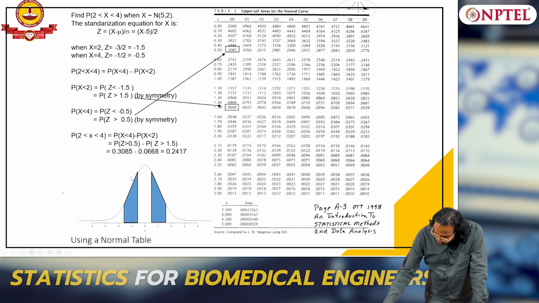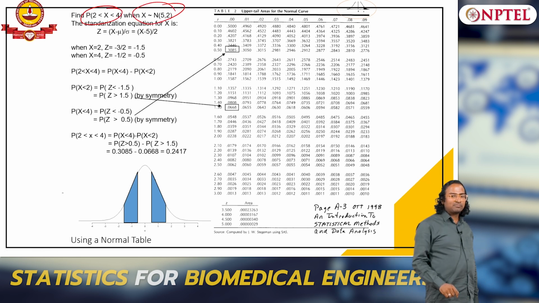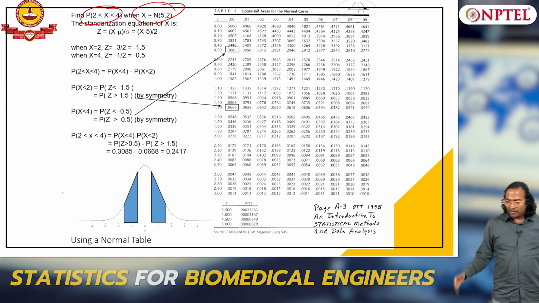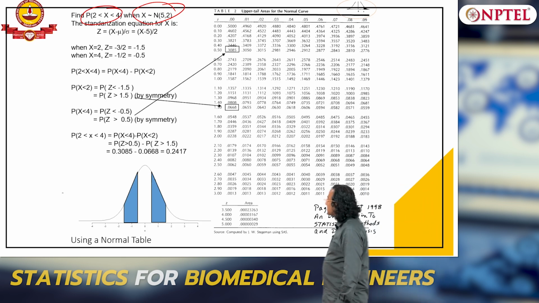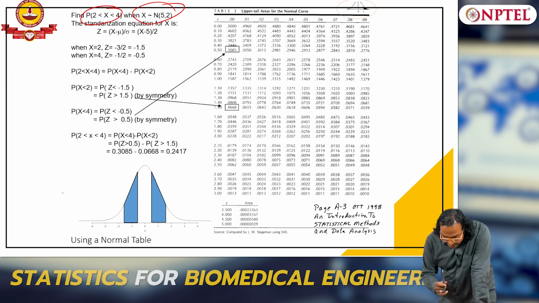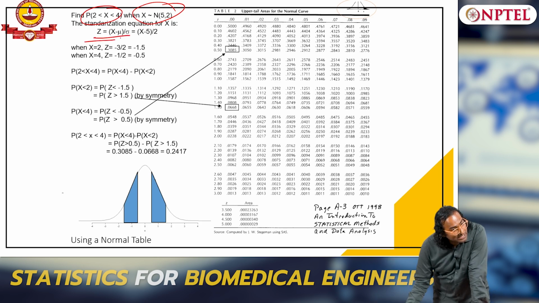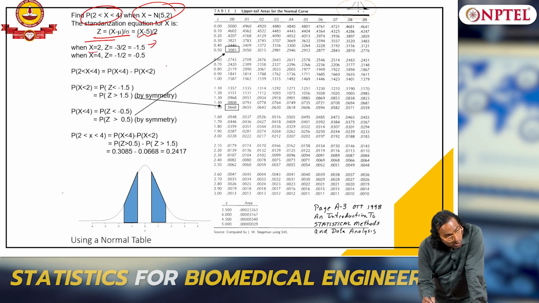Let us say I want to find the probability of x lying between 2 and 4, where x is normally distributed with mean 5 and variance 2. Can you replicate this? What did I do? I first standardized it: z equals x minus mu by sigma, so that you have (x minus 5) by 2 as the value. If x equals 2, z equals minus 1.5, and if x equals 4, z equals minus 0.5.